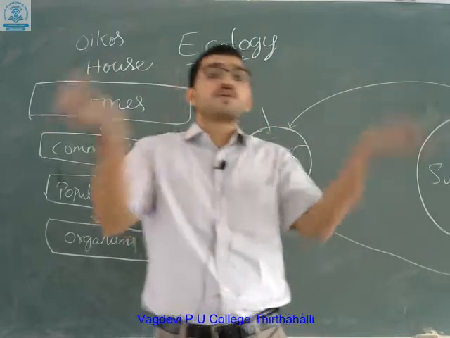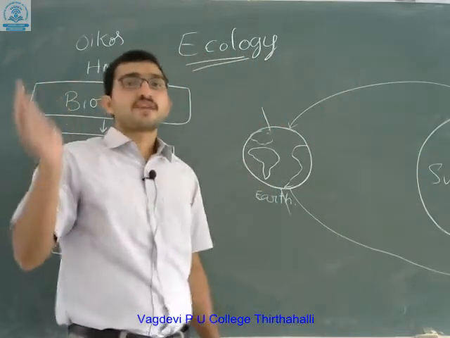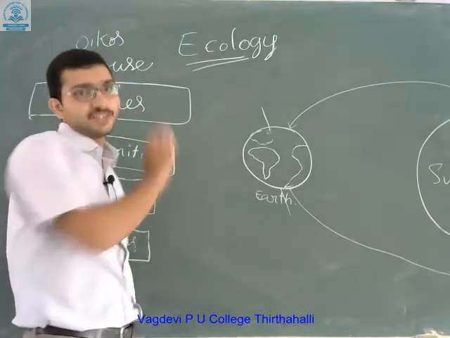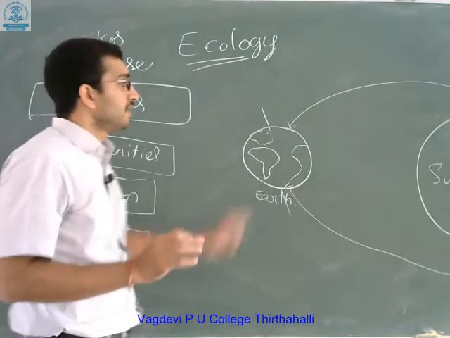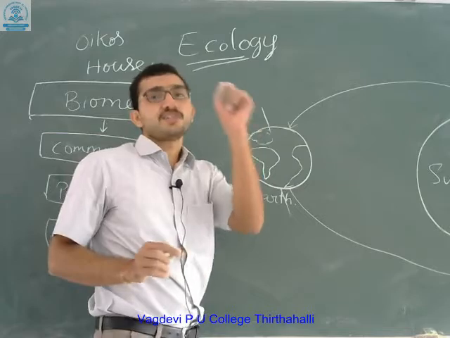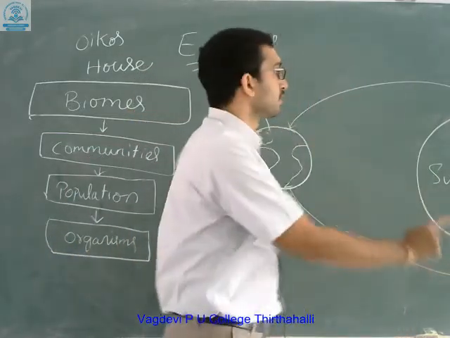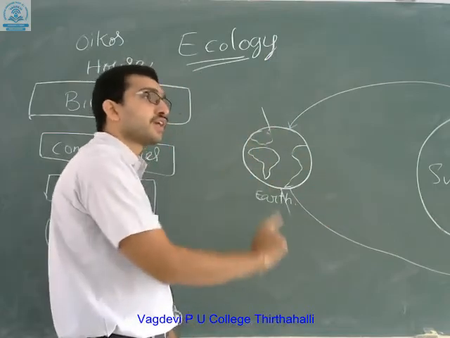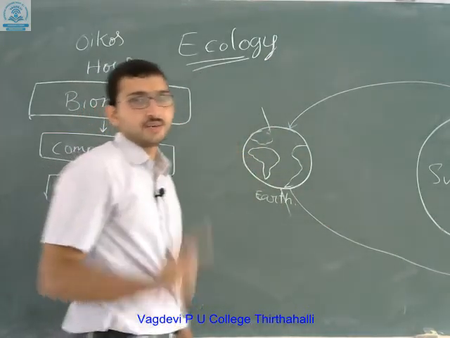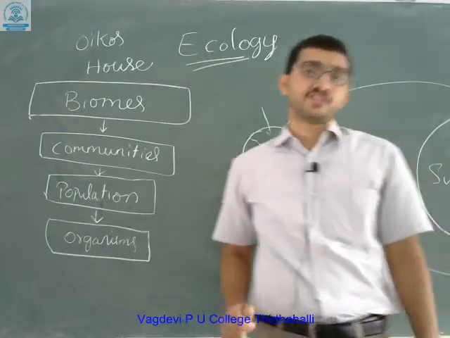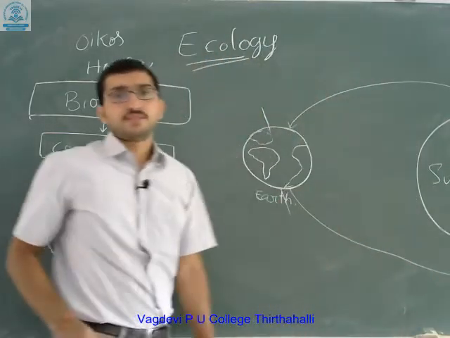If Earth didn't rotate, there would be no chance of various climatic changes. So the seasonal variations on planet Earth are due to the rotation of Earth around the sun and on its own axis. These are the two factors which influence climatic changes on Earth.